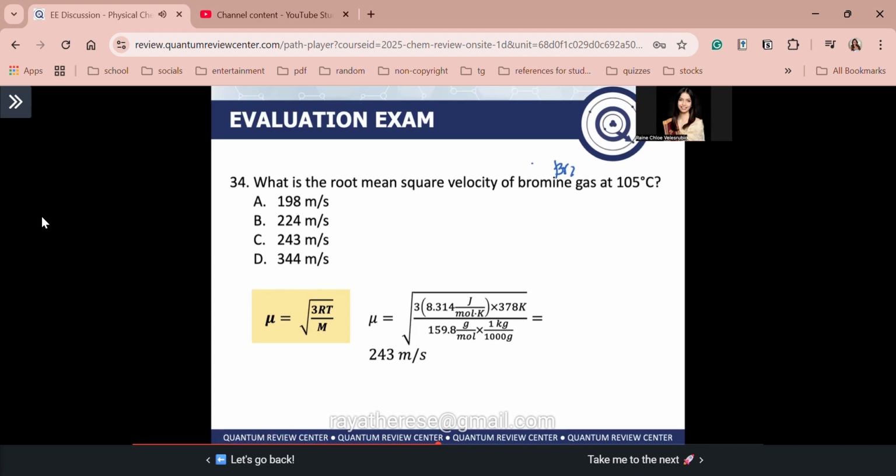Now guys, gawin natin SI units ng grams. Convert grams to kilograms. Ma'am, bakit? Kasi dapat makuha yung velocity in terms of SI units. O anong SI units ng velocity? Guys, it is meter per second. Okay, so again, you have to convert the molar mass to kilograms. 159.8 grams, convert kilograms. Okay, so 1 kilogram is equal to 1,000 grams. Solving guys, you get 240 m/s. I hope that's clear guys.